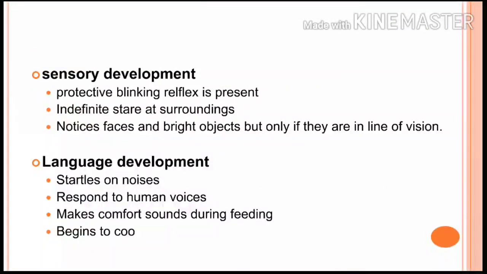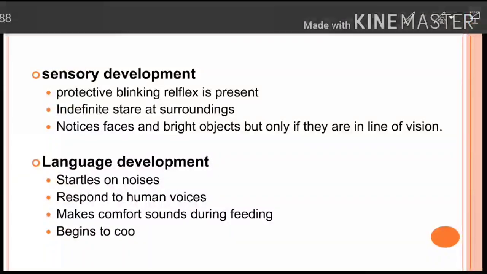Okay, moving forward. Coming on to the sensory development. What happens in sensory development? They have protective blinking reflex. It is present here. And they have indefinite stare at surroundings, but only if it is in their line of vision. It's not that if you move an object from left to right and right to left and you take away the object from their line of vision, they will be able to focus on that particular object.